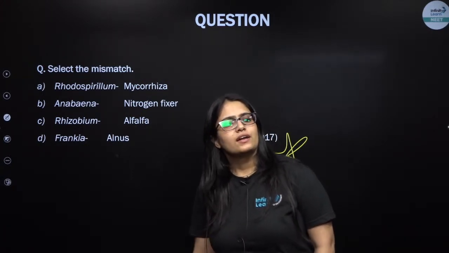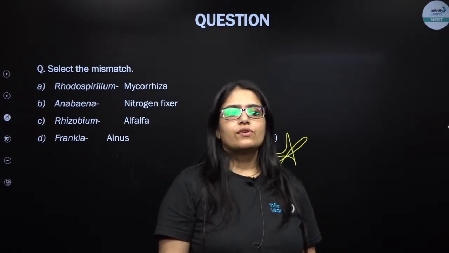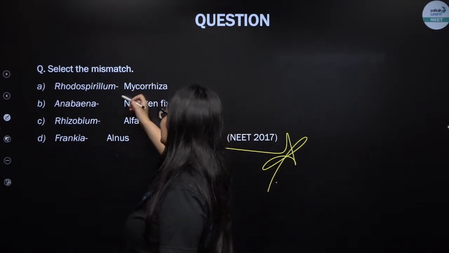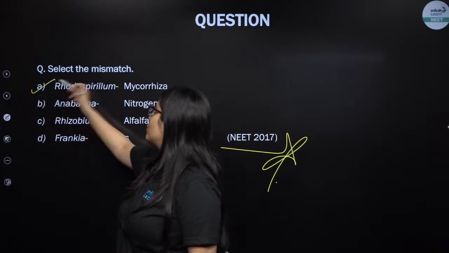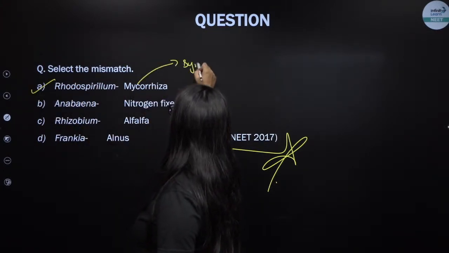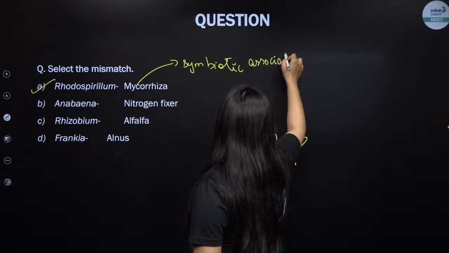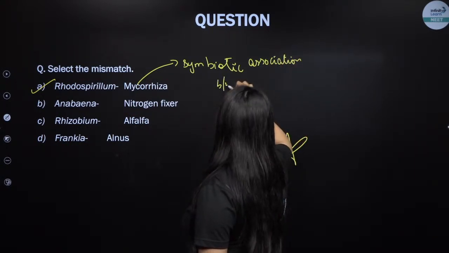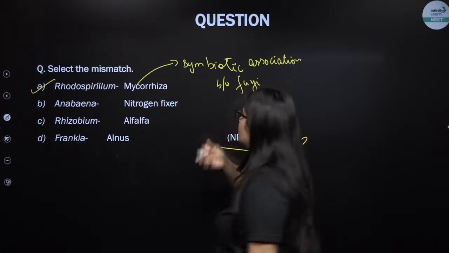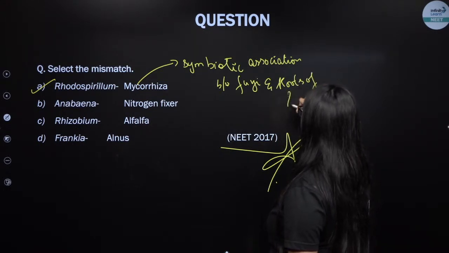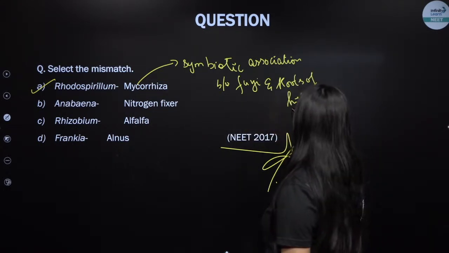Nikhil, I'm not getting what you are writing. A-O-R may be confusion. Please be more clear, Nikhil. I'm not getting where you are having confusion. So Rhodospirillum is not the one that forms mycorrhiza. Mycorrhiza is a symbiotic association between fungi like Glomus species and roots of higher plants. So there is no role of this particular bacteria over here.